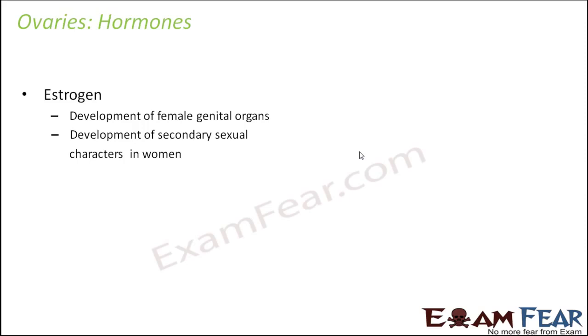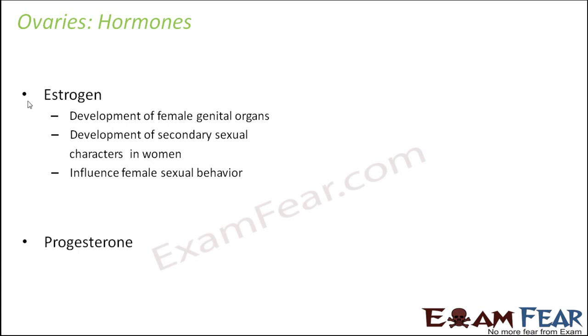Like in men, in women you have secondary sexual characters like lesser amount of hair all over the body, the development of breasts, and the development of a higher pitch voice. All those things fall under the category of secondary sexual characters. It also influences female sexual behavior, that is the desire for sexual activity in females. So all these roles are played by estrogen.